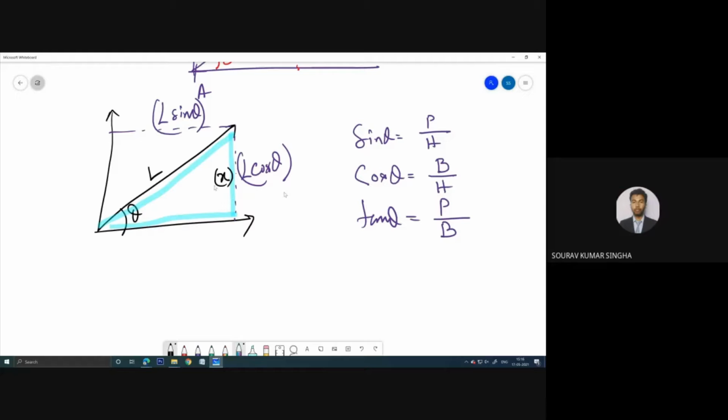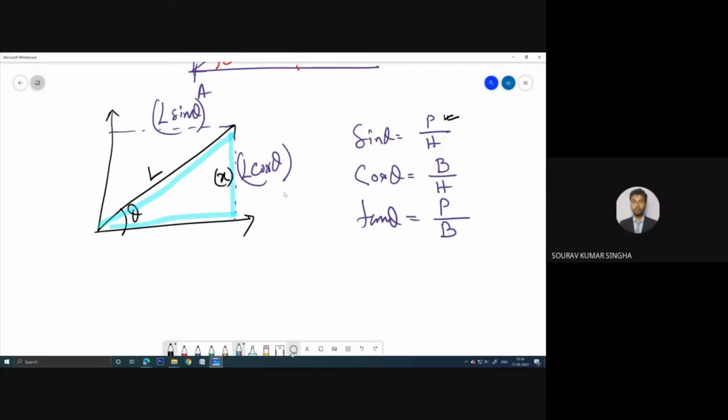What is the relation between this h and this height, h and perpendicular? This is the height. Oh sorry, I have written the opposite thing. It should be L cos theta, and this is L cos theta.